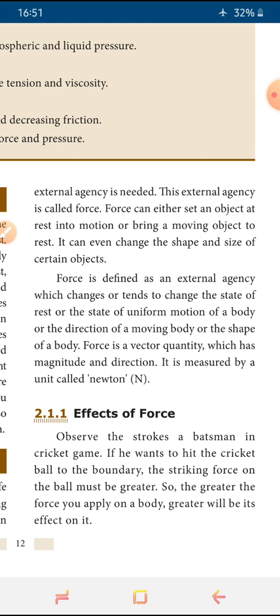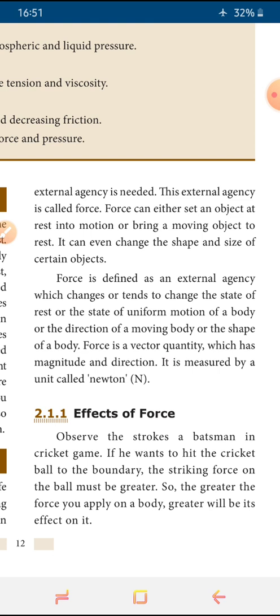When we drag the chair from one place to another, the chair's position is changed and now the chair is moving. So the chair at rest started moving when we gave it some external energy. This external agency or energy is called force. And force is a vector quantity.